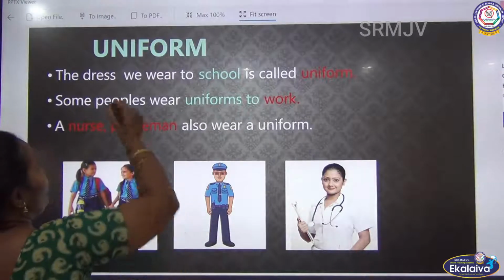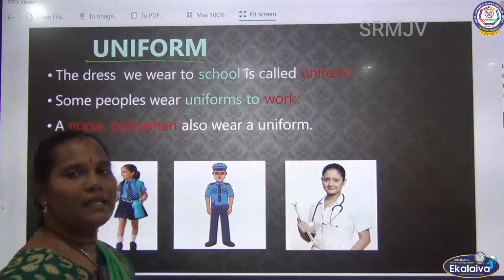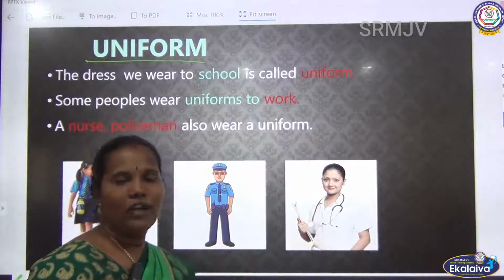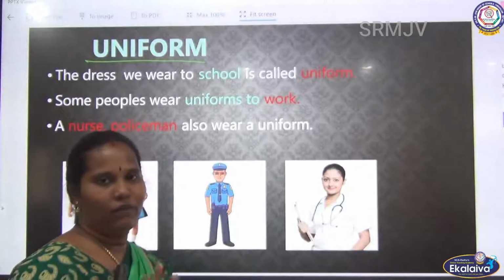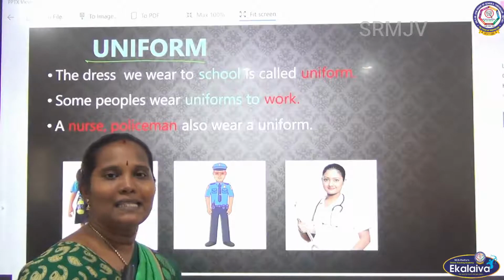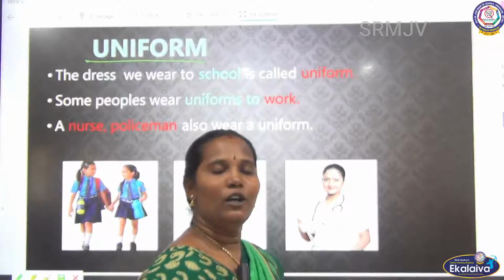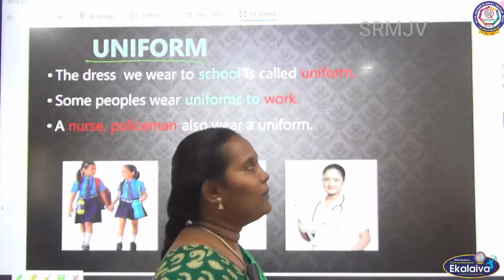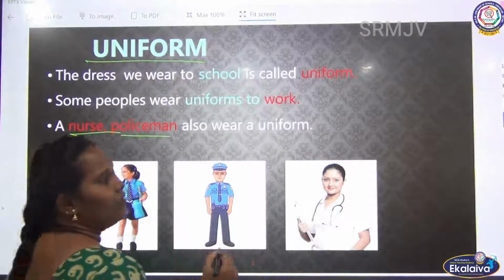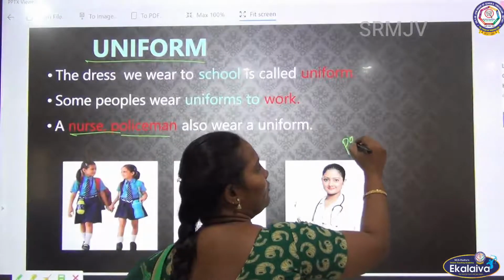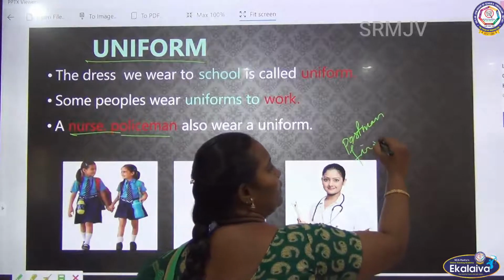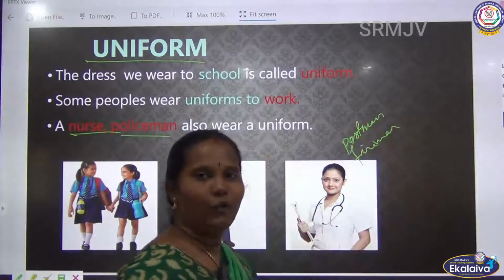See, next one, uniform. Uniform means the same appearance is called uniform. We know very well that in school we wear a dress, that is called uniform. Apart from the students, does anybody else use a uniform? Yes, some other people also use a uniform. Who uses a uniform? Listen: nurses, policeman, postman, we know the postman, no, and then fireman, they are also using uniform.